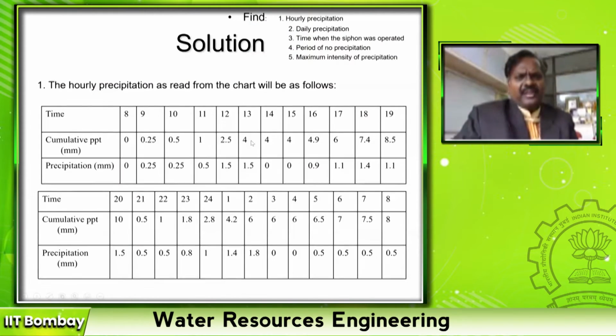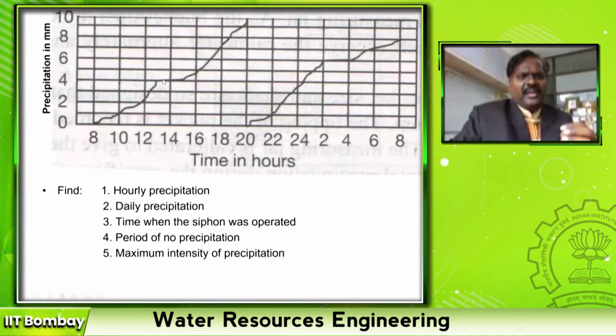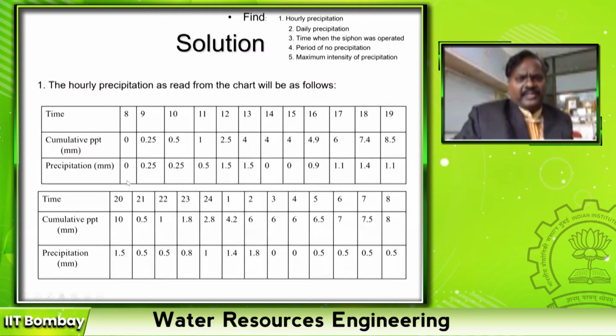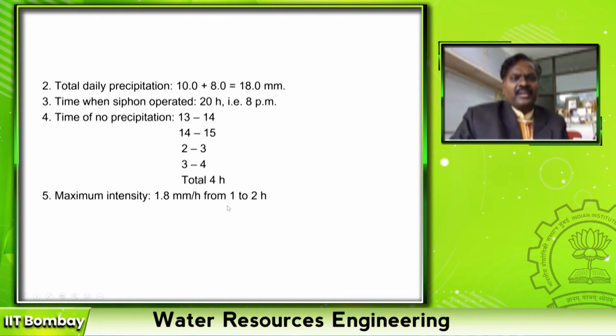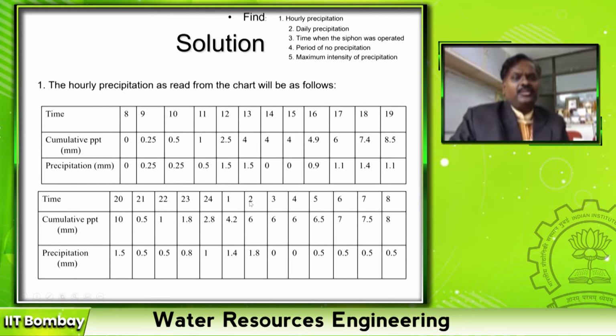Like that I have converted these graphical values into tabular format. Since this is cumulative, the difference between a particular time and the previous time step will give you the precipitation of every hour. So the third row is the hourly precipitation of each hour. The maximum of this will give you the maximum intensity of rainfall. For example, 1.8 mm is the maximum intensity of rainfall, which happened at night 2 o'clock, right?